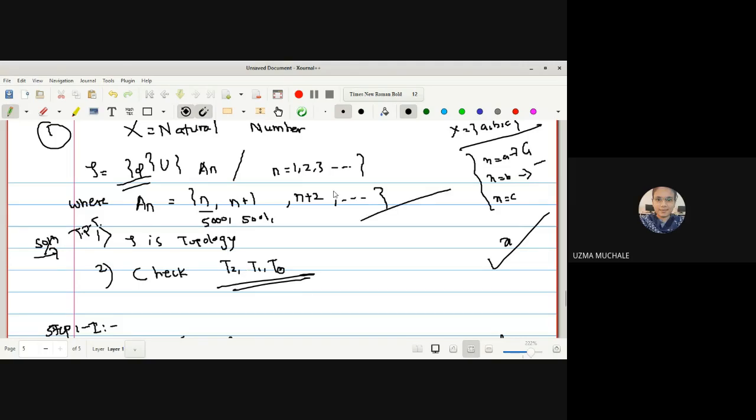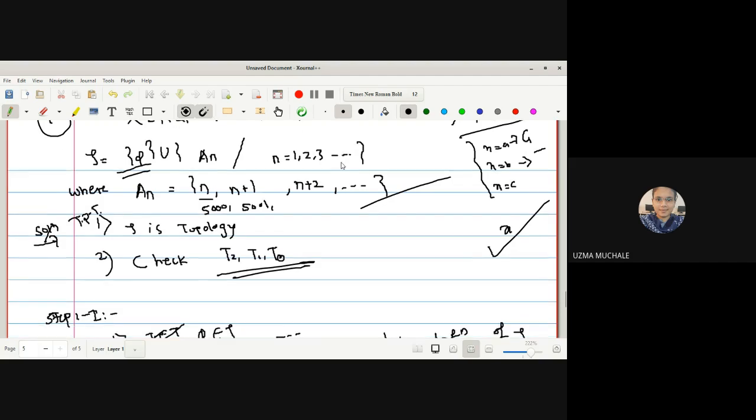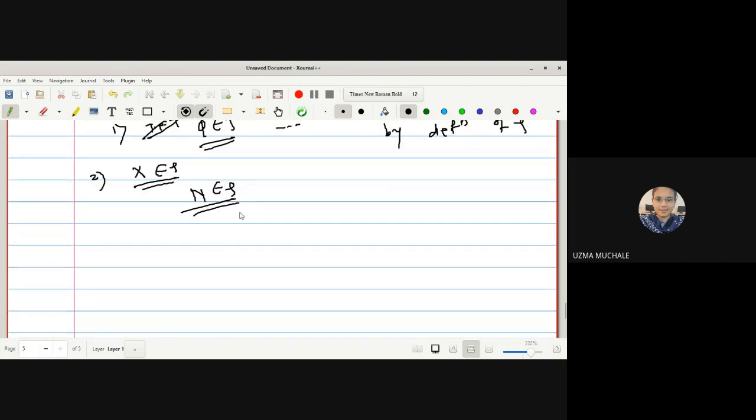So An, if I write n equal to 1, because the condition is that n will start from 1, 2, 3 and so on, it can take any number. So instead of An, with n equal to 1, it will be A1, which is n plus 1, n plus 2 and so on. So n equal to 1 gives 1 plus 1, 2, 3 and so on. What is this set?